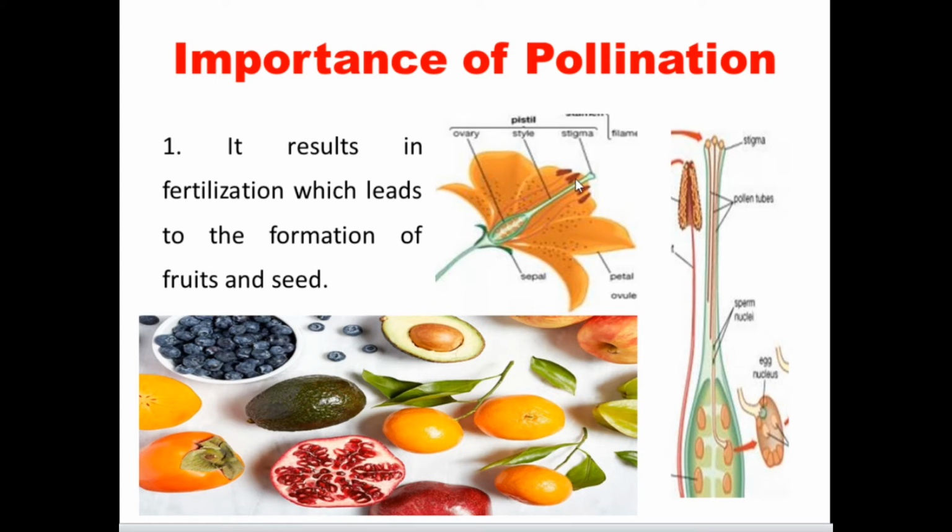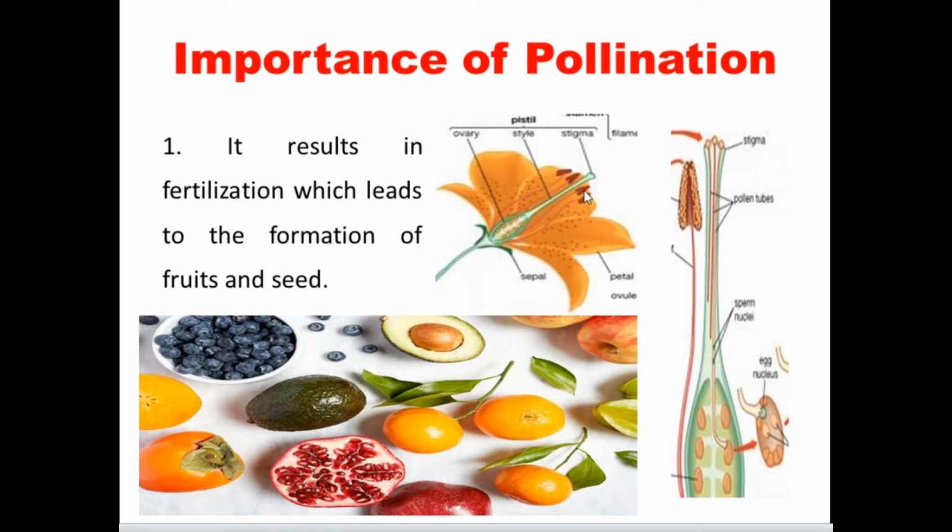Look at this flower. The ovary, style, and stigma are considered as the pistil, the female part of the flower, otherwise called the gynoecium. This is the stamen.